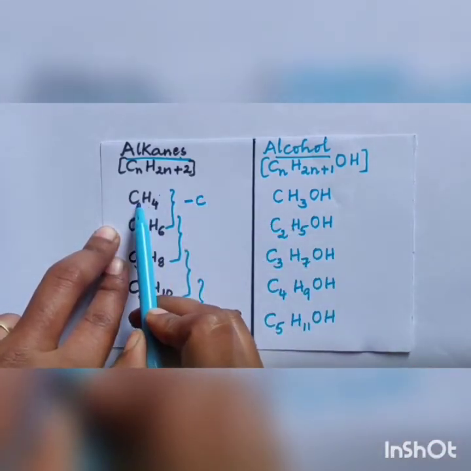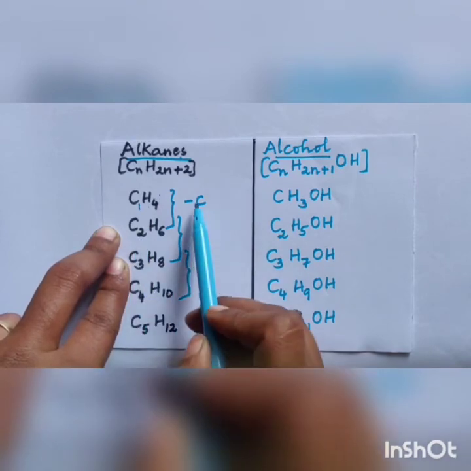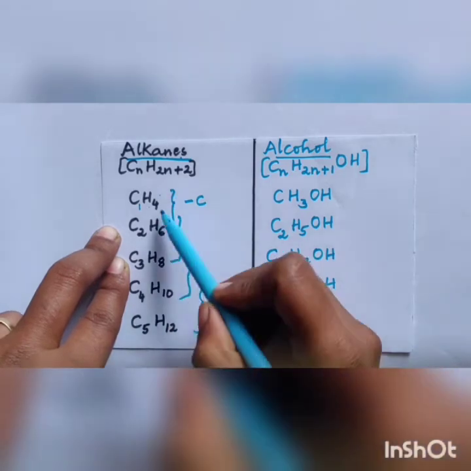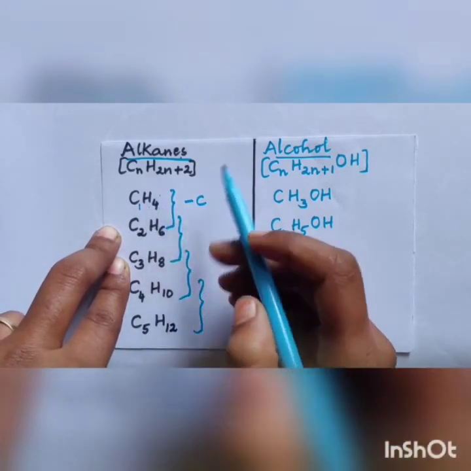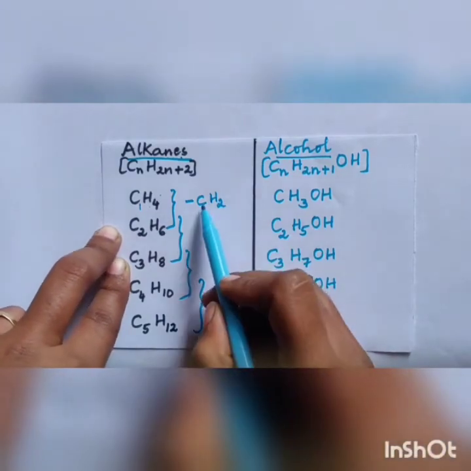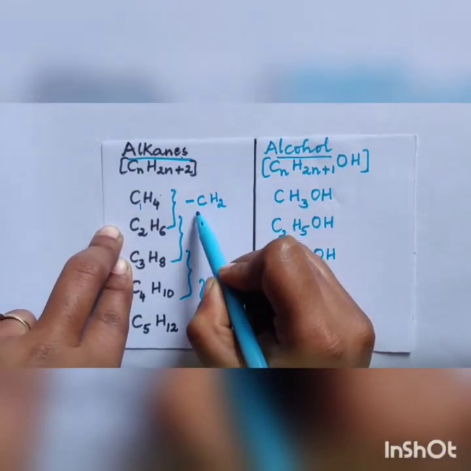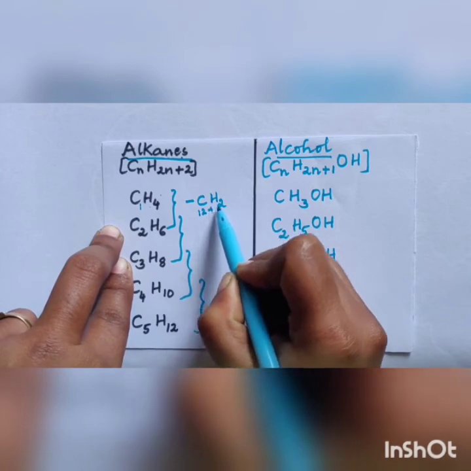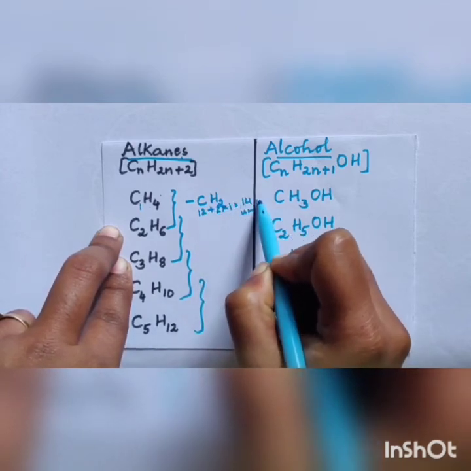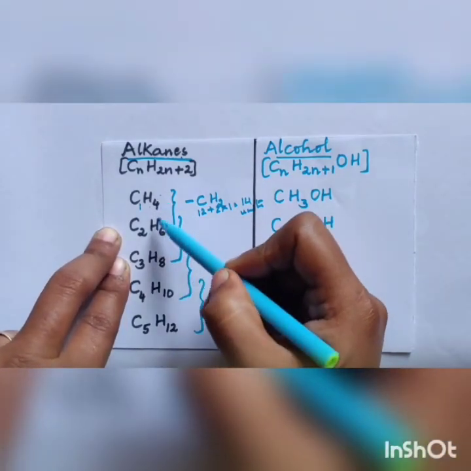Here the carbon atom is 1, here it is 2, so the carbon atom difference is 1. The hydrogen atom difference is 2. So it is CH2. If I take the atomic weight, this is 12 plus 2 into 1, so it is 14.